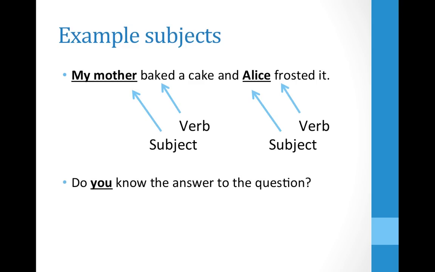Here's an example of a pronoun and a question that sort of flip-flops the order of subject-verb. Here we find you, the subject of the sentence, in between the helping verb do and the action verb know. You can still figure out the subject of the sentence by flipping it around. You could say, you do know the answer to the question. You could also say, who is doing the knowing? The answer is you, so you is the subject.